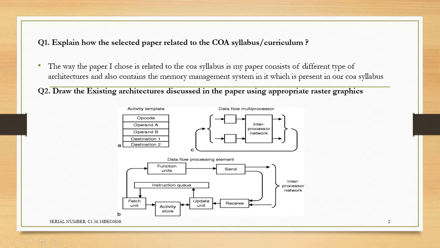Selected paper, how is it related to the CS syllabus. The paper I chose consists of different types of architecture and also contains a memory management system, which is also present in our CS syllabus. Drawing the existing architecture discussed in the paper, this is the image which I have drawn. The image drawing video is at the end of this video.